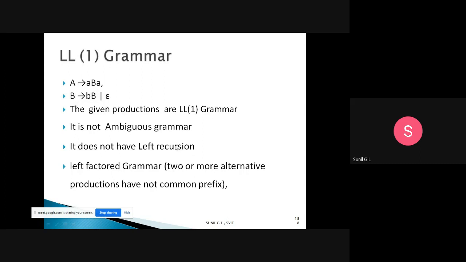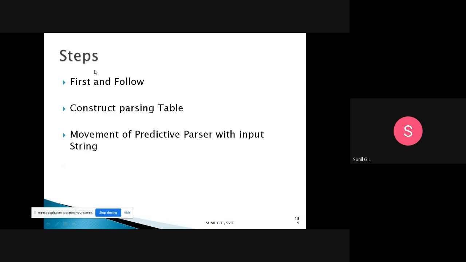Then what are the steps in this program for constructing the predictive parser? First we need to find the first and follow. After that, construct the parsing table for the given string. They have given the string small a, small b, small a, dollar. For that you need to construct a parsing table.